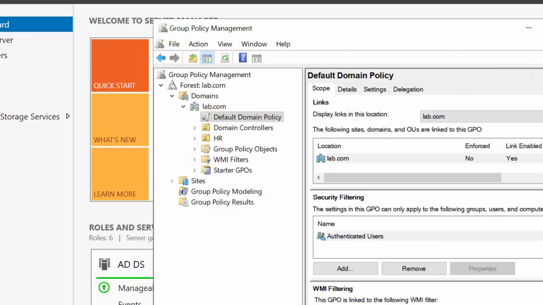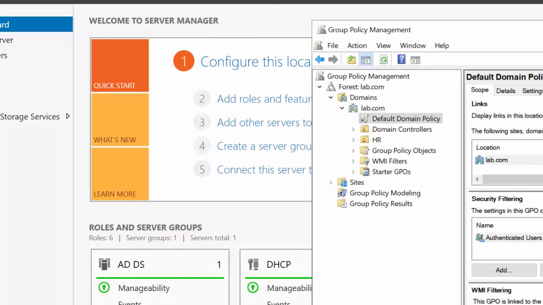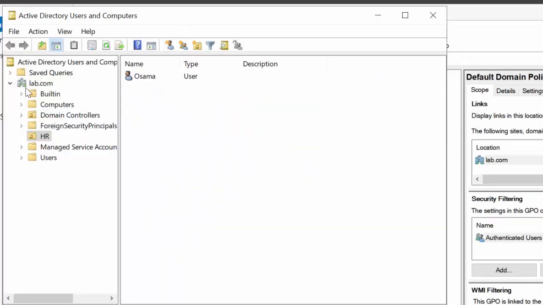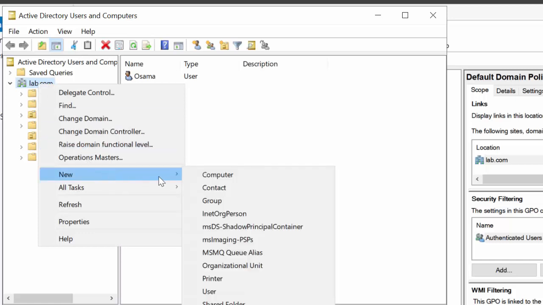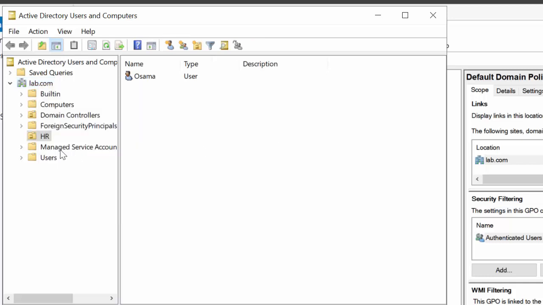I just can go out and now go to Active Directory, and I want to create a new user. Now I want to create a new organizational unit, for example, or you can create a user here, but I want to show you when I implement the group policy on just one organizational unit, and you can see other users in another organizational unit will not be affected by the group policy.